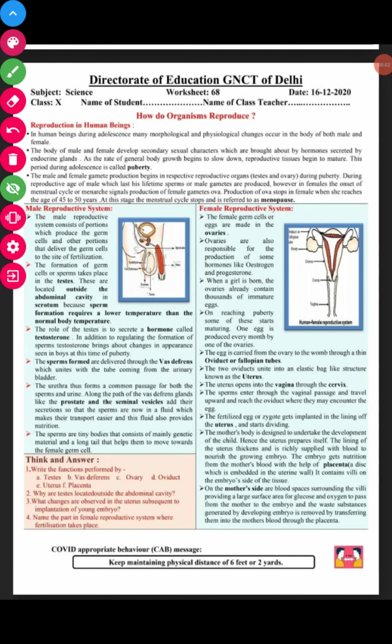Good morning, students. Today we will discuss our daily worksheet 68 from your chapter How do organisms reproduce? And today we will discuss reproduction in human beings.